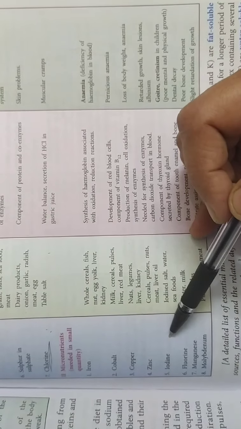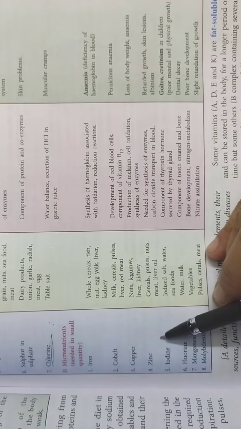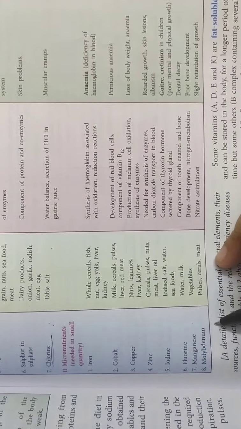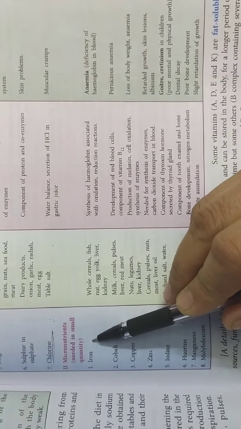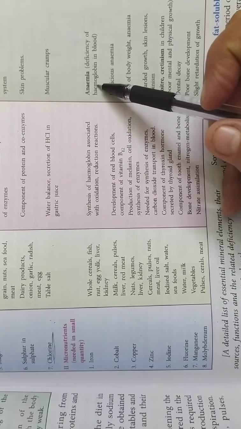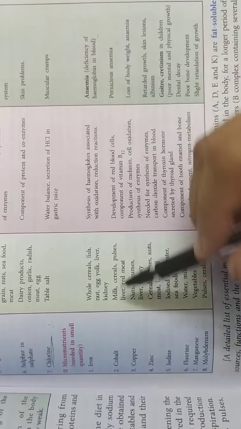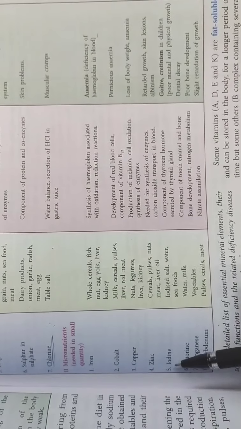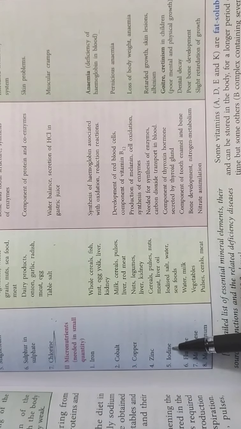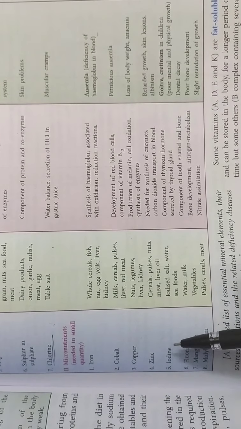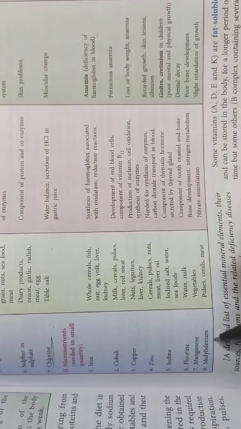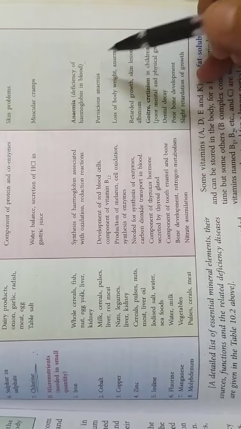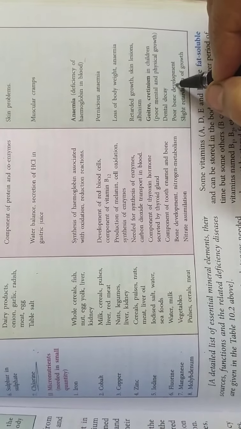Below are some micronutrients which are needed in small quantities. These are iron, cobalt, copper, zinc, iodine, fluorine, manganese and molybdenum. And you all know that iron is extremely important for us. Lack of iron will cause anemia, that is, there will be fewer RBCs. For the formation of RBCs we need a lot of iron in our diet. And iodine also, you have studied that lack of iodine causes goiter, because it is important for the functioning of the thyroid gland. Similarly they have given these micronutrients. What you are supposed to do is study only one function and one deficiency disease. This can be asked in your exams.